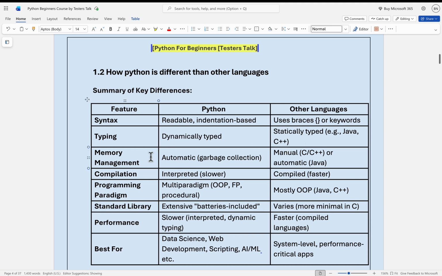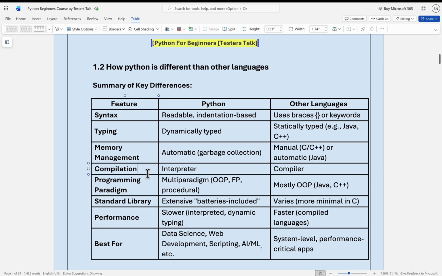Let's move on to the next feature, memory management. In case of Python, it has automatic garbage collection, but in case of C++, we have to manually write code for garbage collection. Even Java has automatic garbage collection.